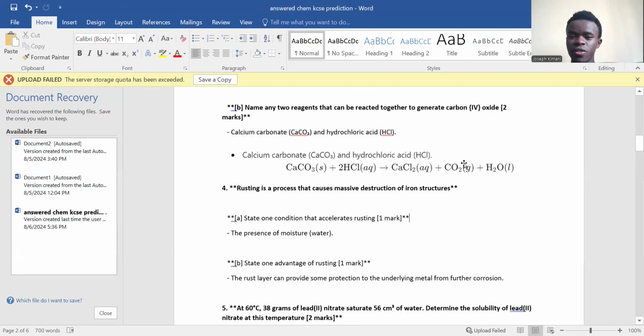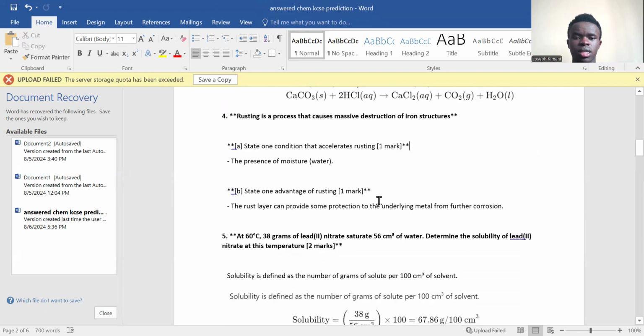They just wanted one reaction that can generate carbon dioxide. So whenever you are asked to write a reaction that can generate carbon dioxide, just recall any reaction you've ever run that can generate carbon dioxide. In this case, I've used calcium carbonate to demonstrate. If you react calcium carbonate with hydrochloric acid, you'll have calcium chloride as the salt, carbon dioxide, and water.